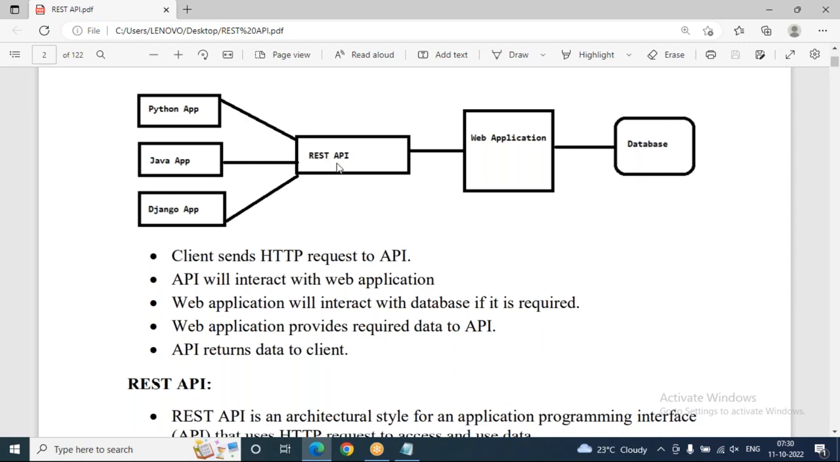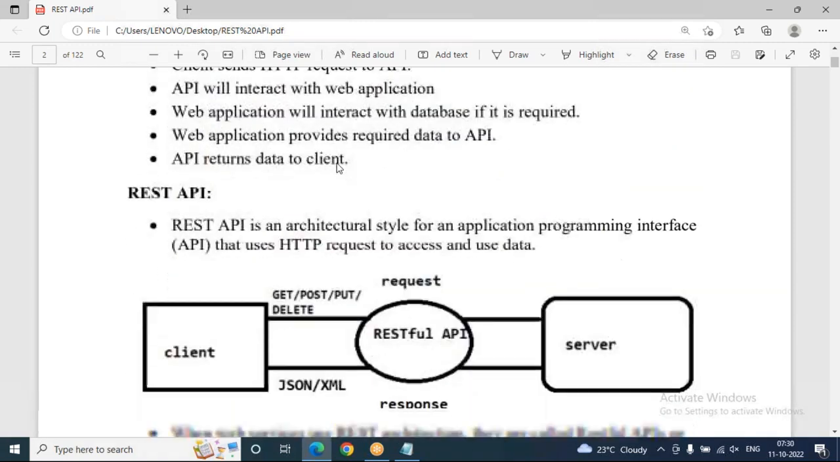So this REST API is acting as what? A middleman service, meaning a mediator. What is the API responsible for? Whatever request the client sends, it will take, and the same request it will transfer to the web application. Once we get the response from the database, the web application has to give the response to the API. The API will give the response to the client only. Okay, that is how API works.